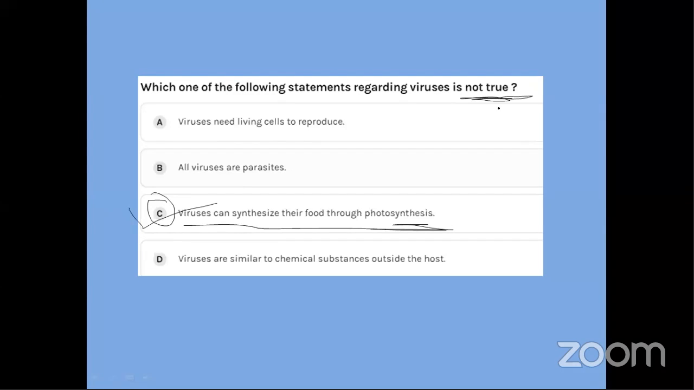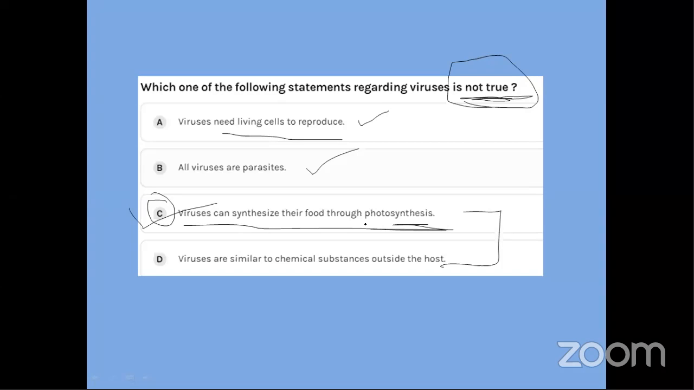Why? Because the question asks for what is not true. Read the question. It asks for not true. Viruses need living cells to reproduce. Yes, it does require. All viruses are parasites. Yes, because they're living in the host cell. They're using the machinery of the host cell. They are going to grow only there. Okay, the confusion might come between these two. I agree. But these I can still think about, while C you cannot even think about.